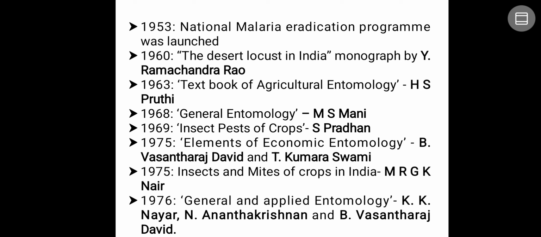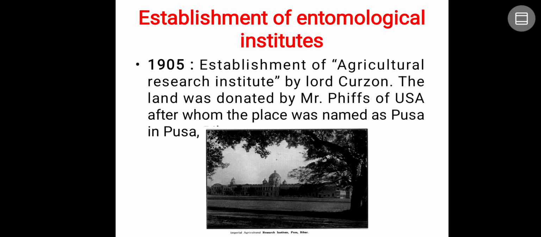Of course, there are many editions of Elements of Economic Entomology even now, along with some other co-authors. Again, in the same year 1975, Insects and Mites of Crops in India was written by M.R.G.K. Nair. And immediately after, next year, 1976, General and Applied Entomology was written by K.K. Nair, N. Ananthakrishnan, and B. Vasantharaj David. So this is the brief history of entomology, and there are many entomological institutions all over India.